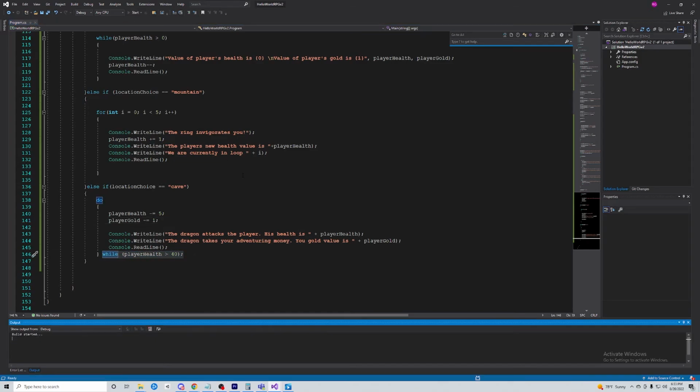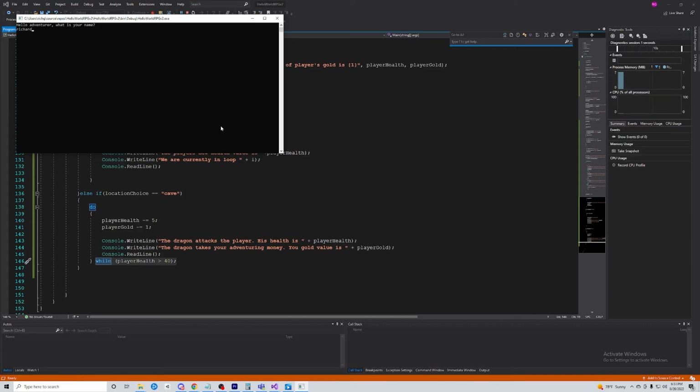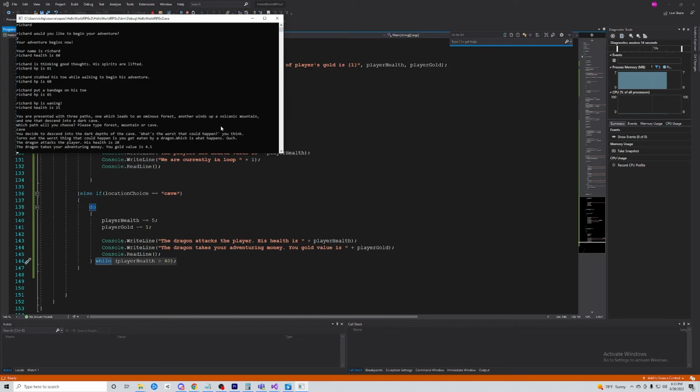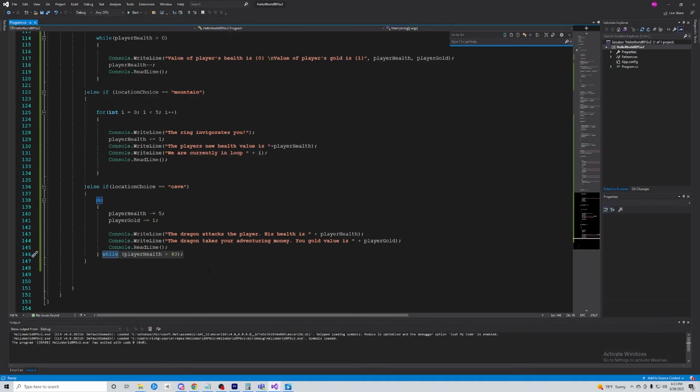So we'll go ahead and run this now to prove that point. I'll say yes, and we'll go to the cave again. All right, so we'll see. We see that it runs the text from the switch statement. This is the text from inside of the do loop here, runs that once, and it ends the program, right? Because this evaluates to false immediately.